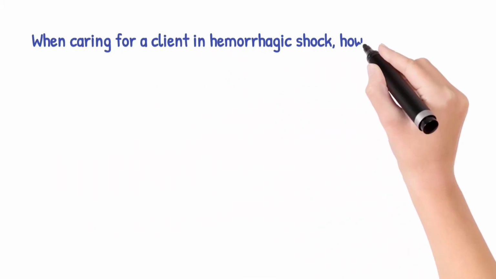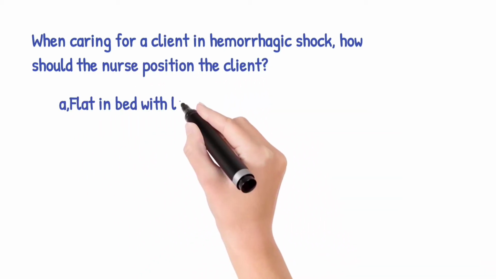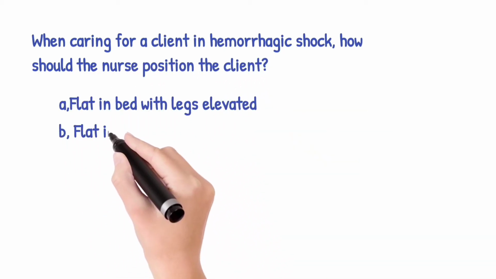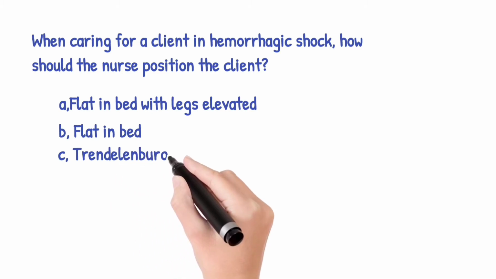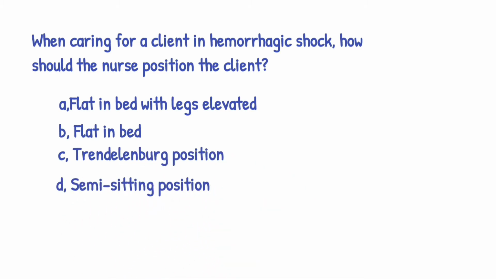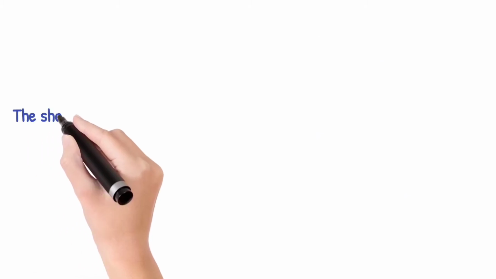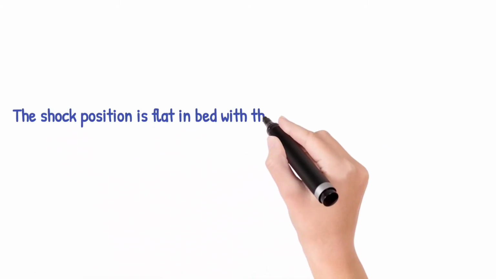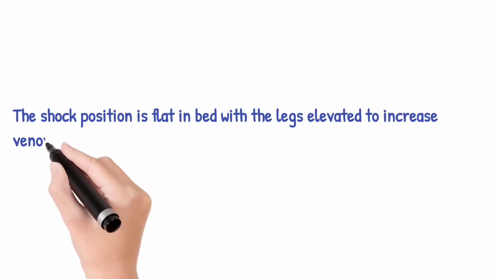When caring for a client in hemorrhagic shock, how should the nurse position the client? A, flat in bed with legs elevated. B, flat in bed. C, Trendelenburg position. D, semi-sitting position. The answer is option A, flat in bed with legs elevated. The shock position is flat in bed with the legs elevated to increase venous return.